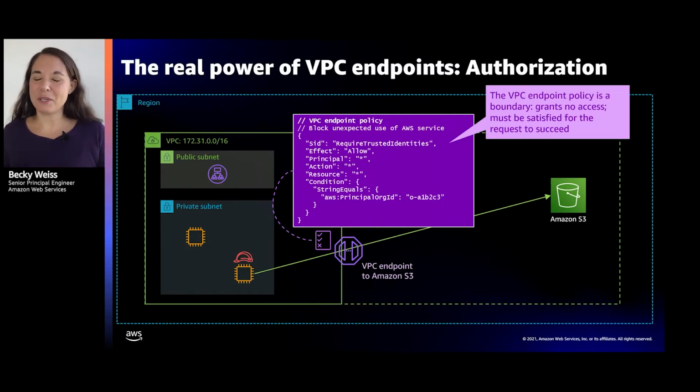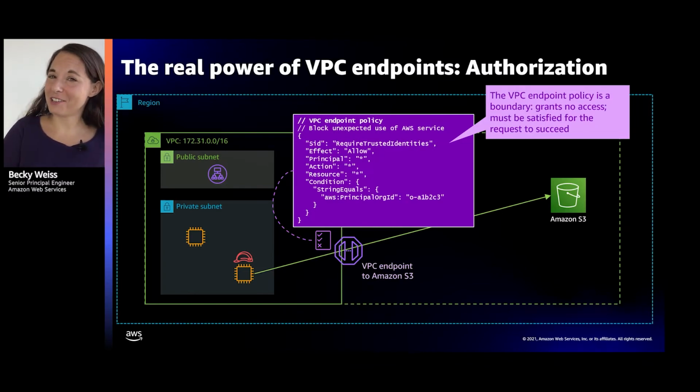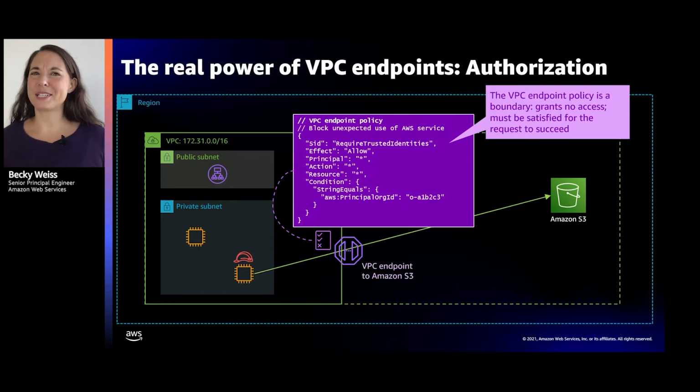Now that I have this VPC endpoint, can I use it to control the kinds of requests that get made over it? And the answer is yes. And we did that by introducing a new kind of IAM policy. This policy is attached not to the caller, not to the bucket, but to the network, to the VPC endpoint.